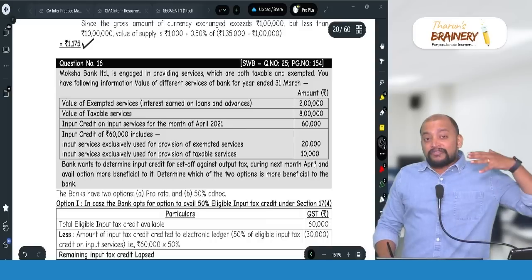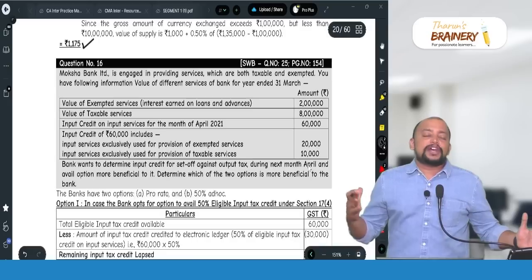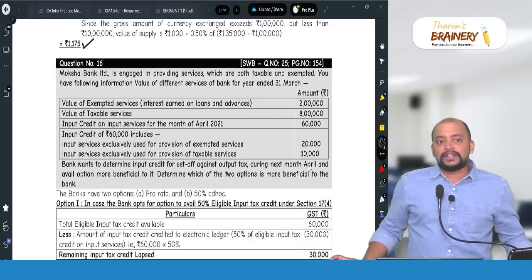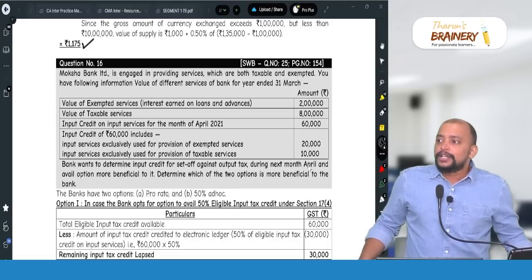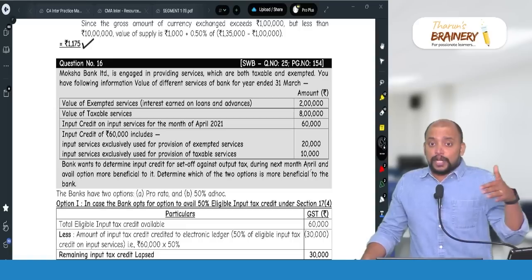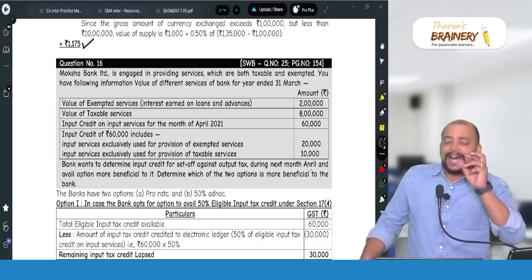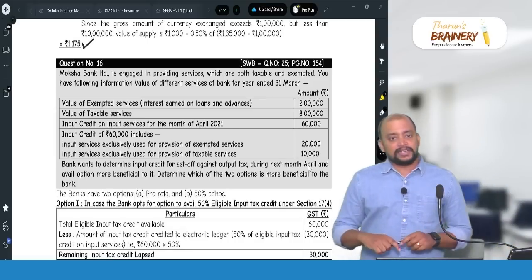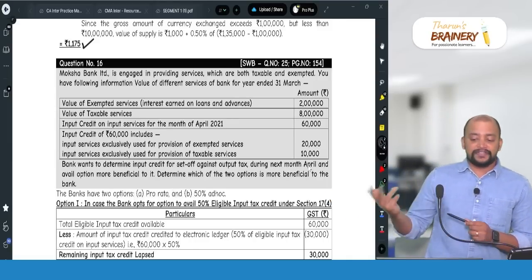But when we go for 50% option, we ignore that. In case of 50% option, we are not bothered about all these things. For 50% option, the meaning of common credit is simple: total ITC minus used for non-business minus blocked credit. Exclusive used for taxable is also treated as common. Exclusive used for exempted is also treated as common. But when you go for proportionate ITC method, common credit is after excluding exclusively for taxable and exclusively for exempted.